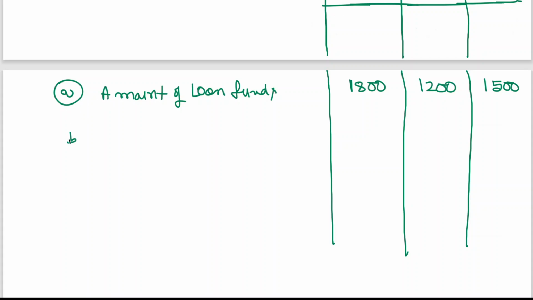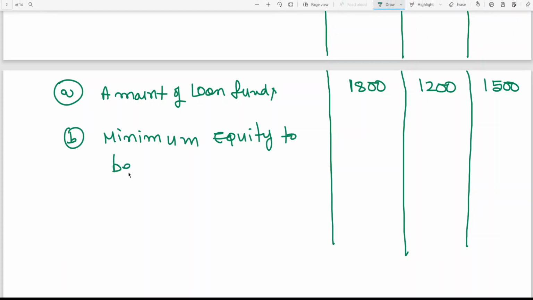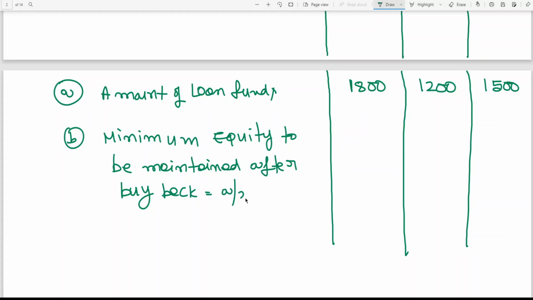Next, B. Minimum equity to be maintained after buyback is equal to, I told you, A by 2, meaning loan funds by 2, because loan funds are 2 times of equity, or equity is half of loan funds, you can say. 1,800 crores by 2 is 900 crores. 1,200 by 2 is 600. 1,500 by 2 is 750. This I have explained to you already.